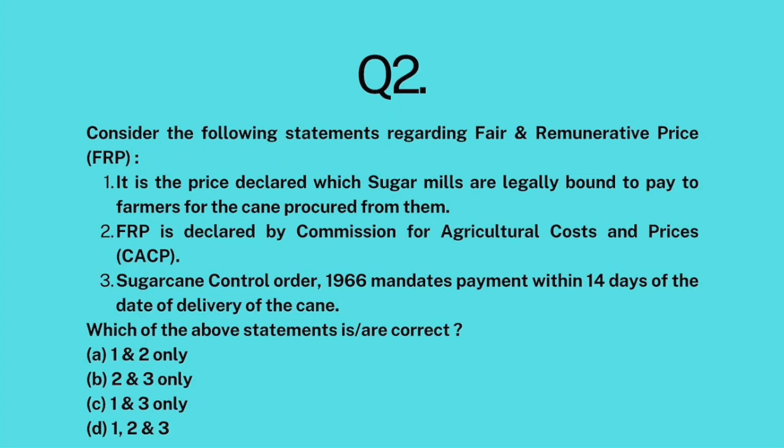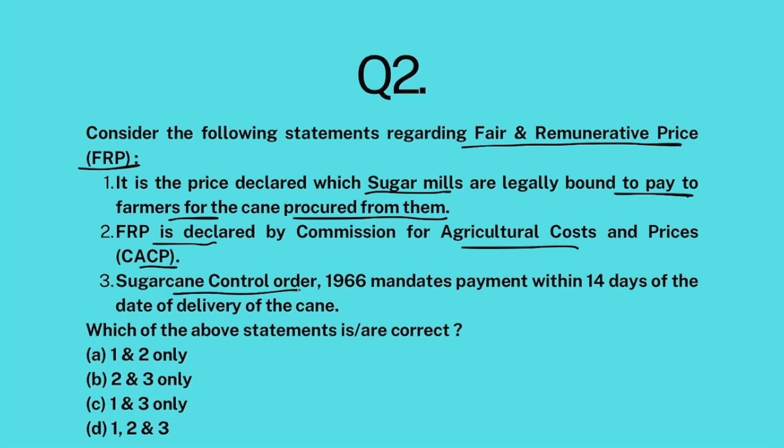Question 2. Consider the following statements regarding fair and remunerative price. It is the price declared which sugar mills are legally bound to pay to farmers for the cane procured by them. FRP is declared by Commission for Agricultural Costs and Prices. Sugarcane Control Order 1966 mandates payment within 14 days of the date of delivery of the cane.